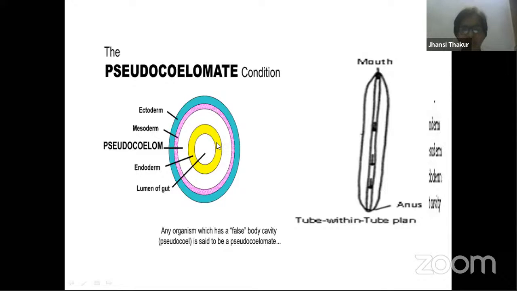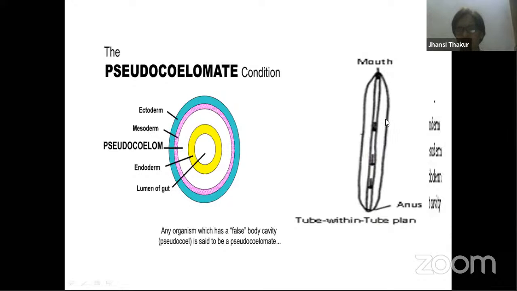That means there are two spaces available here, right? This empty space is the digestive tract that I'm referring to. This is one tube-like structure that is existing, and another structure is the body wall itself, the main body wall.